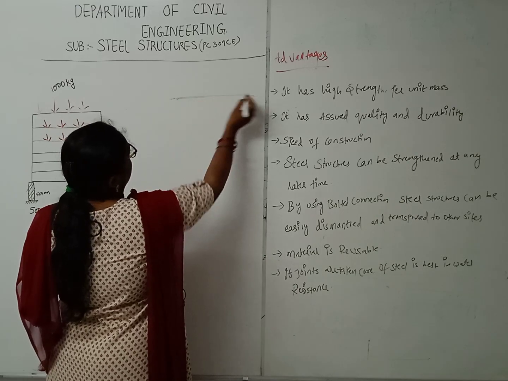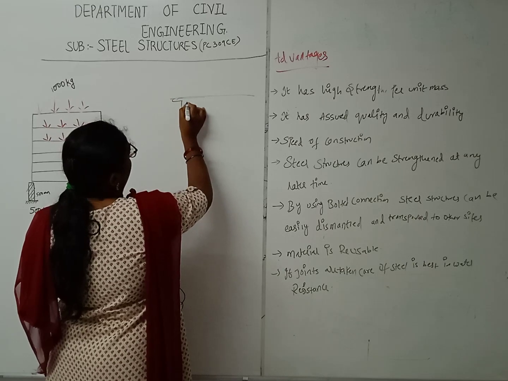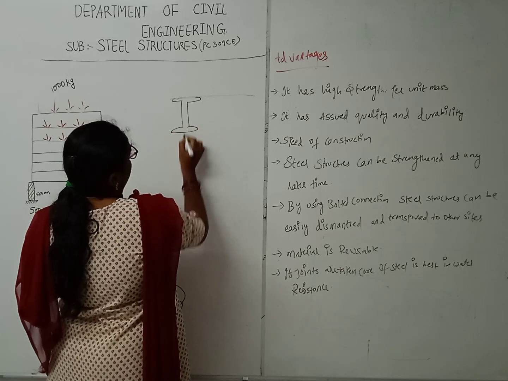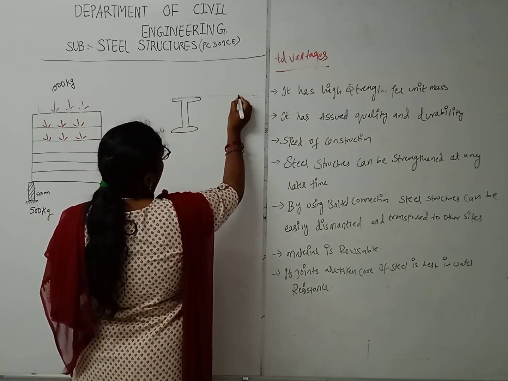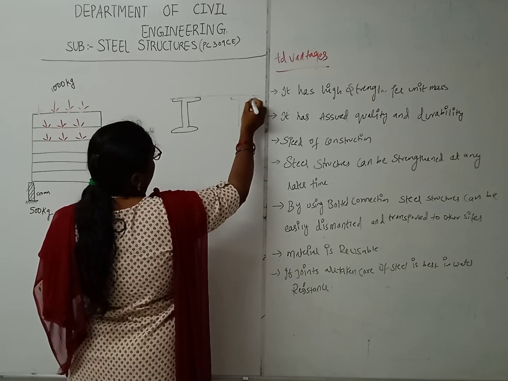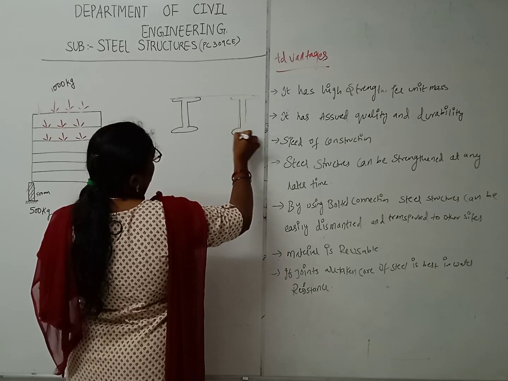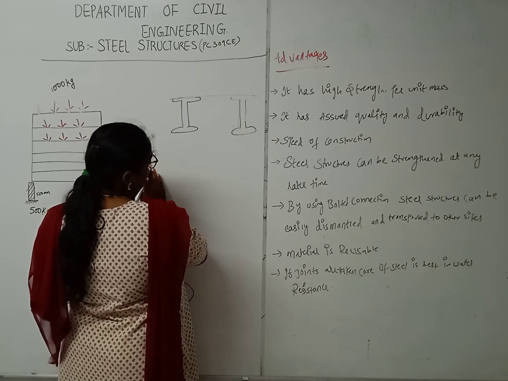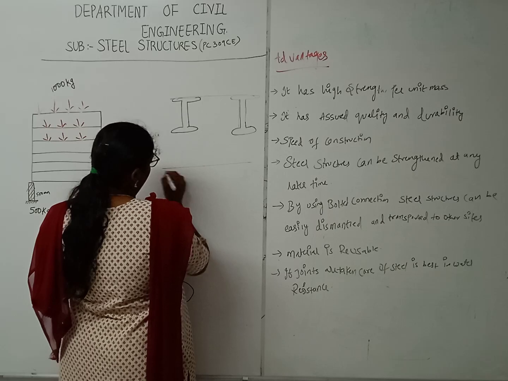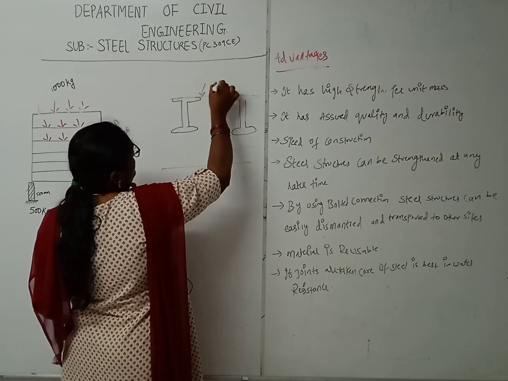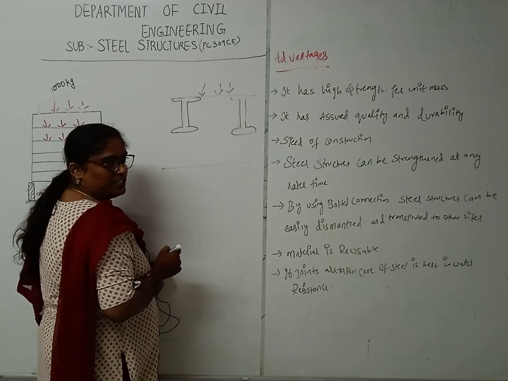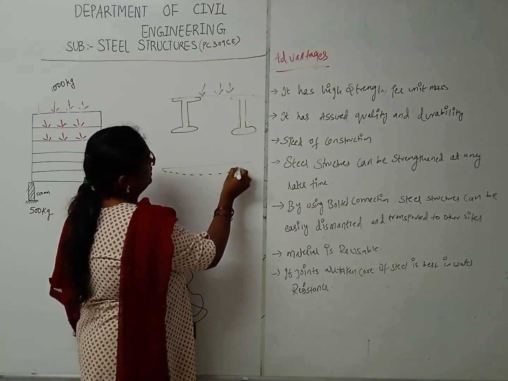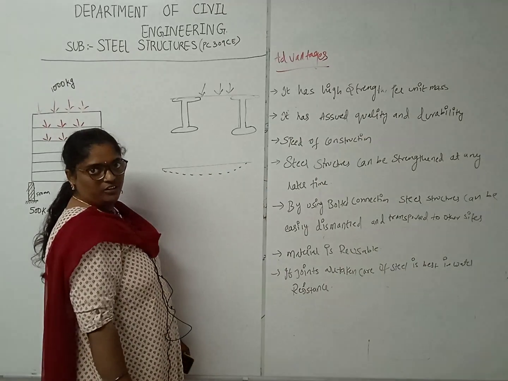Here you have a slab, and here you have provided the I section, and here also you have provided one I section some years ago. So what happened? We can see in the longitudinal direction the deflection, because of the load that has been transferred here. You can see this type of deflection in your longitudinal direction.